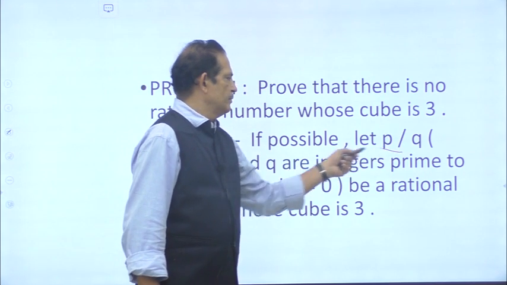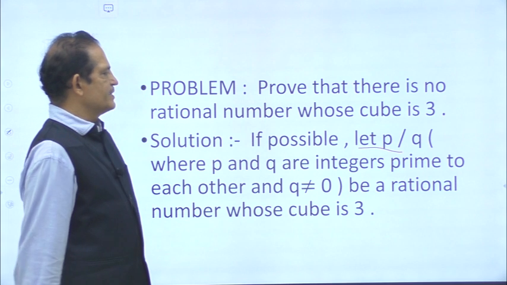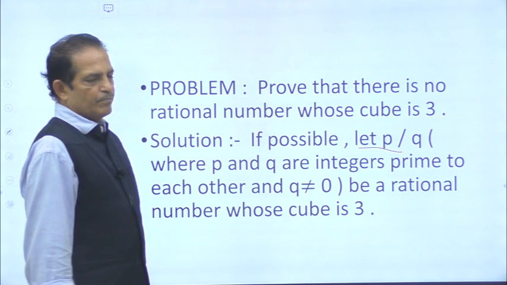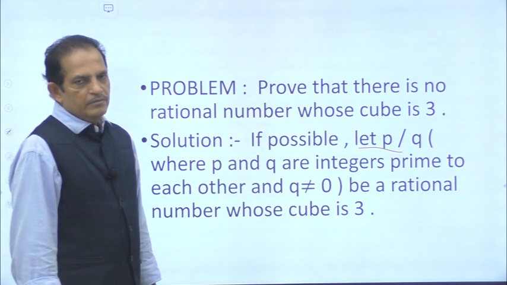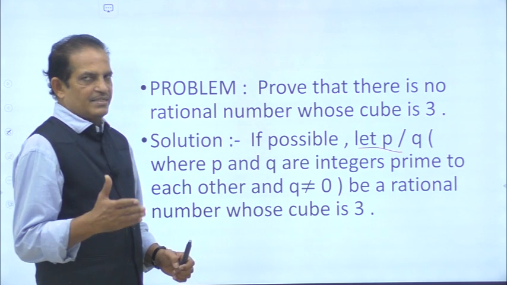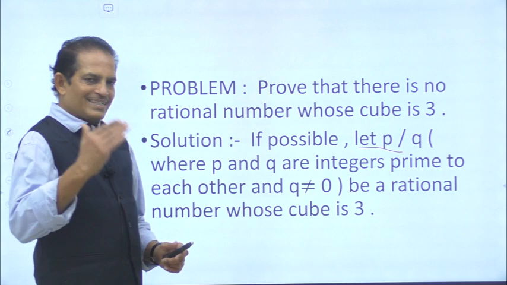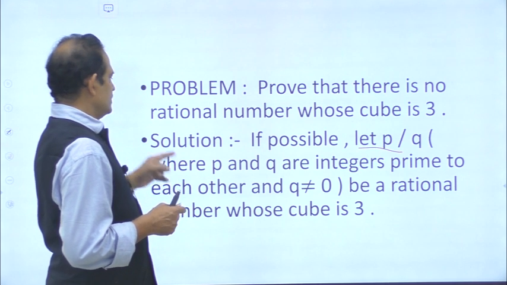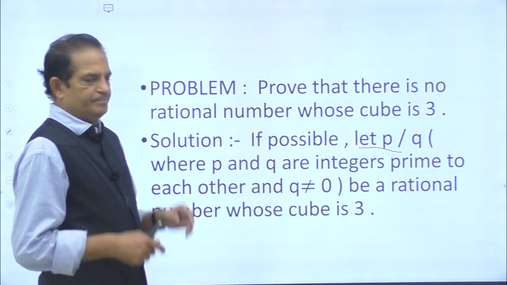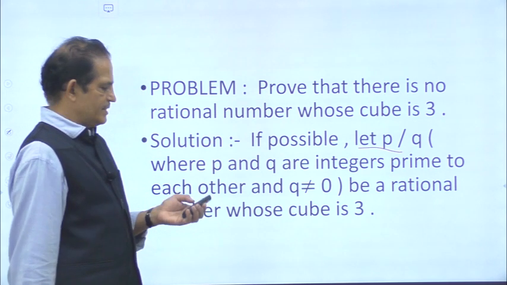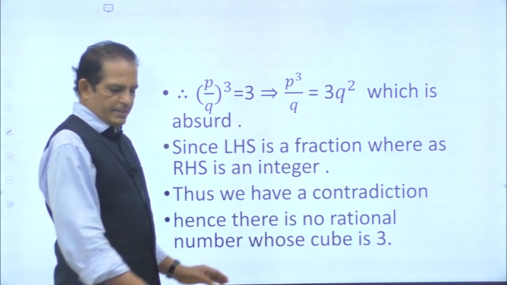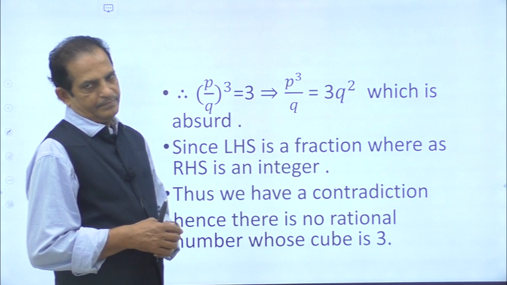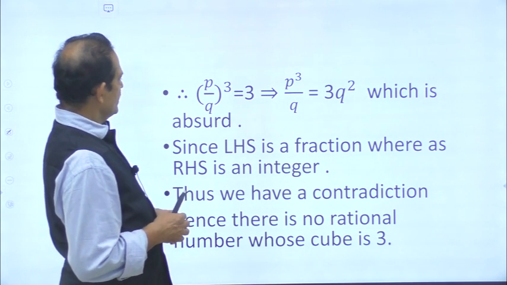let p by q, where p and q are integers prime to each other and q not equal to 0, be a rational number whose cube is 3. So, there exists a rational number p by q in such a manner that the cube of this rational number is 3. That is assumed. So, what will be the next step? That means p by q whole cube is 3. So, p cube by q cube is 3.